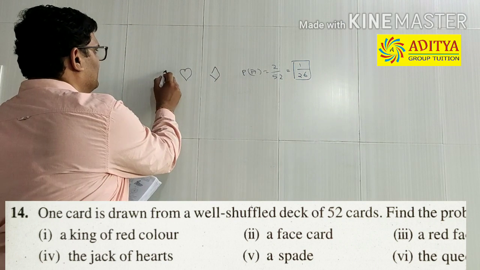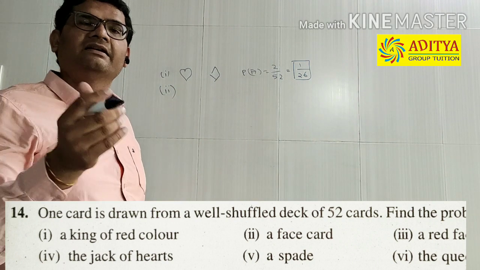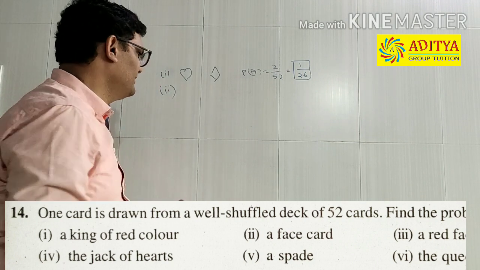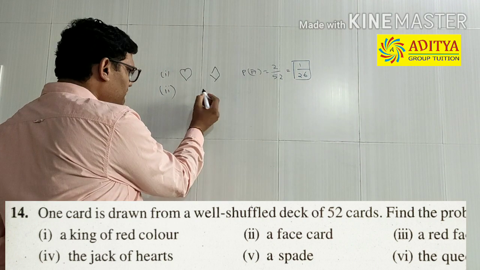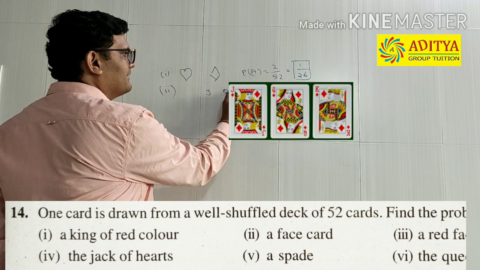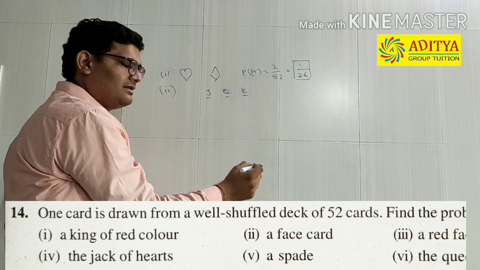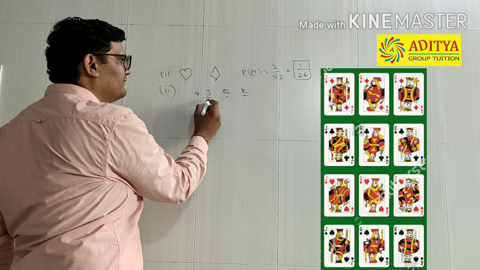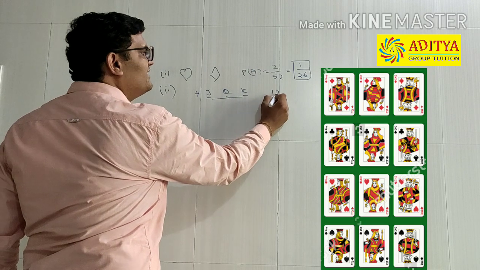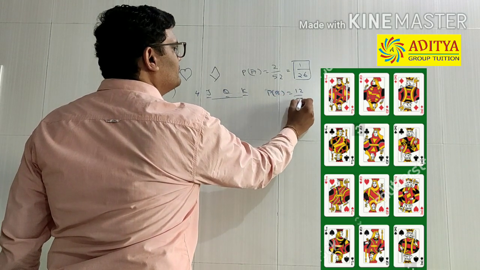The second one: find the probability that the selected card is a face card. So how many cards are face cards? Jack, queen and king are the face cards. But jack, queen and king come in 4 different suits. 4 threes are 12 different cards out of 52.